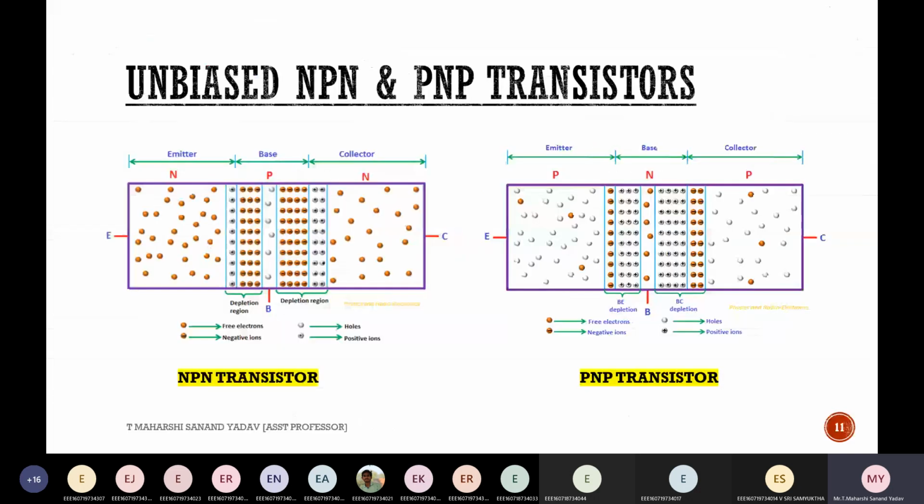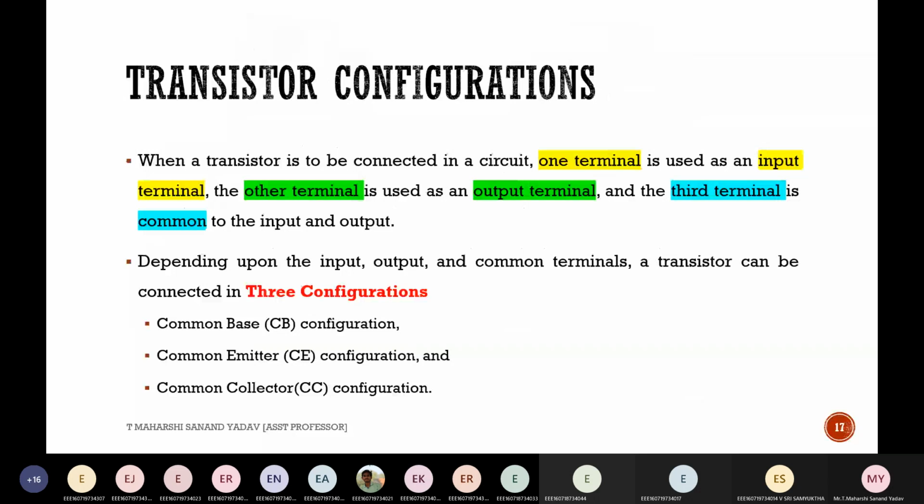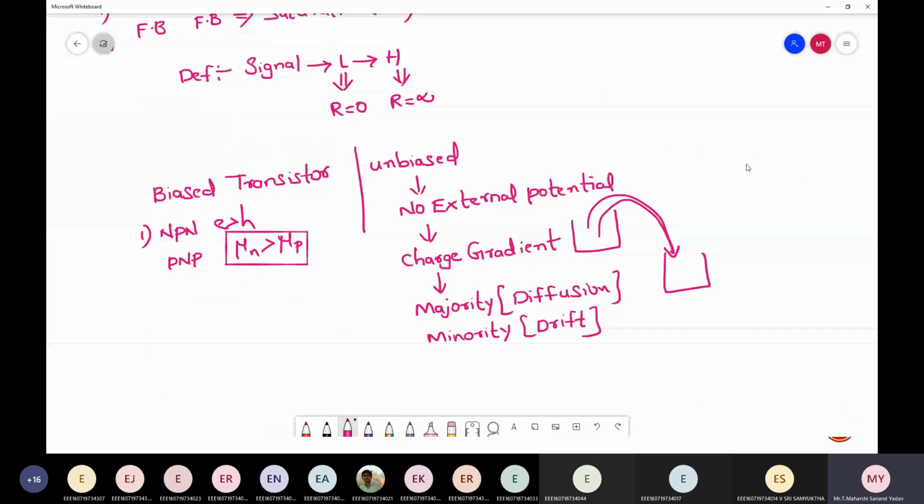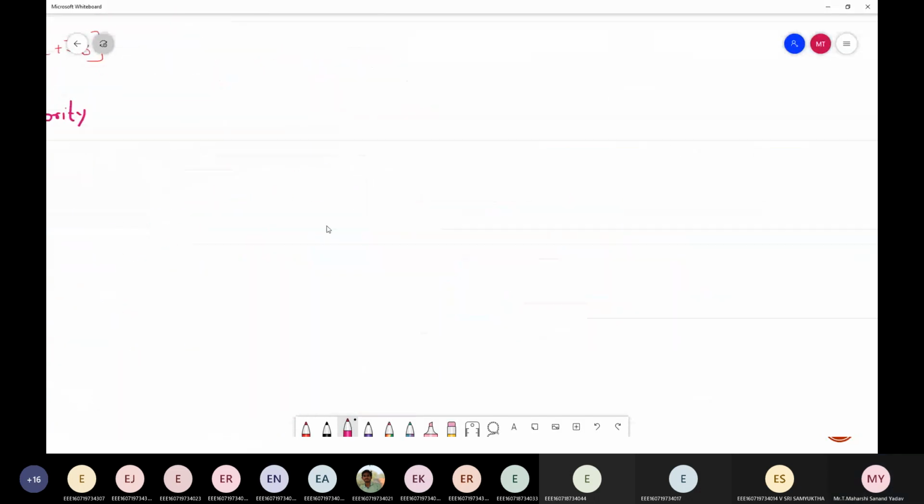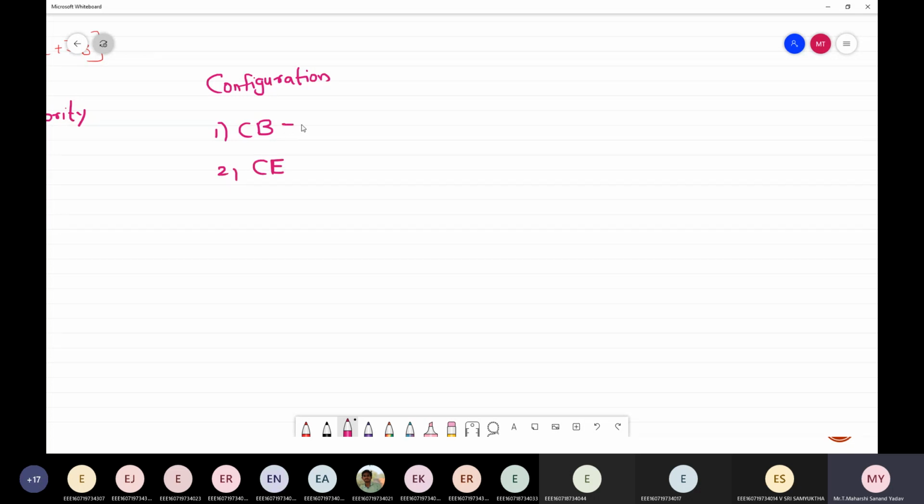Next, we know the working of PNP and NPN. Now next, configurations. Tell me, what are the configurations that you have seen? Common base, common emitter. Okay, we have seen common base. Next is common emitter. What is the amplification factor in common base? IC by IE, alpha.